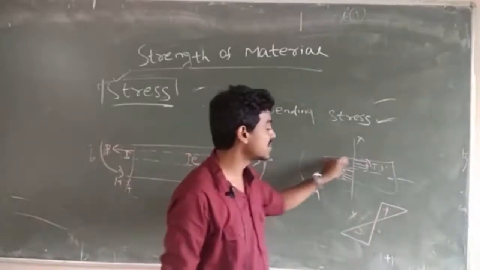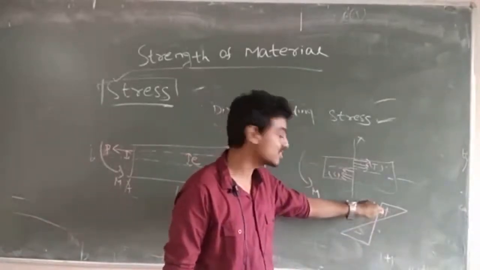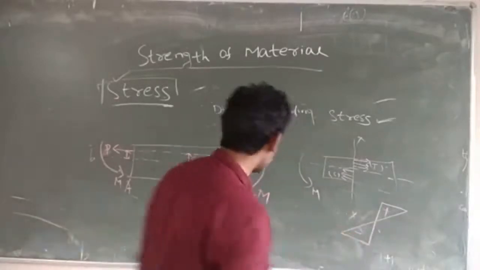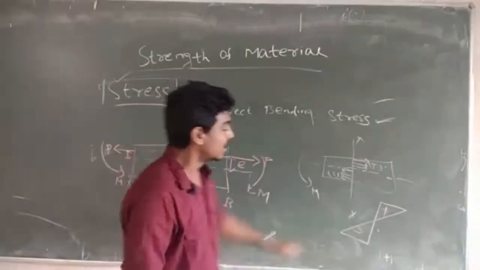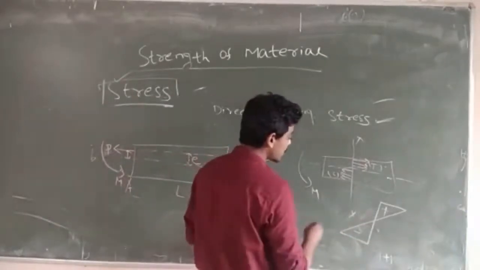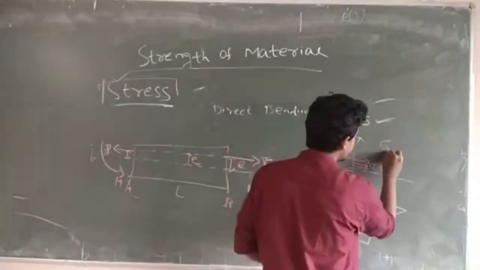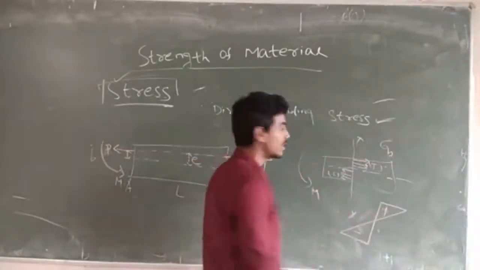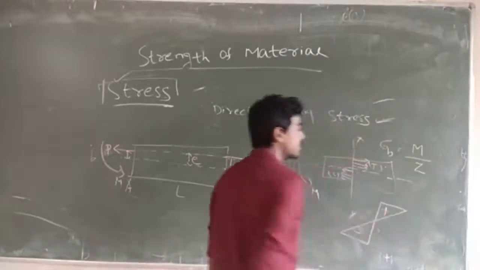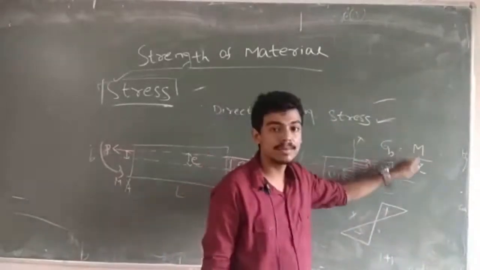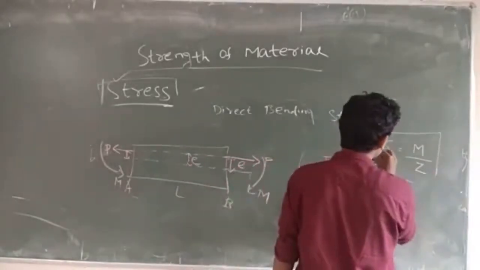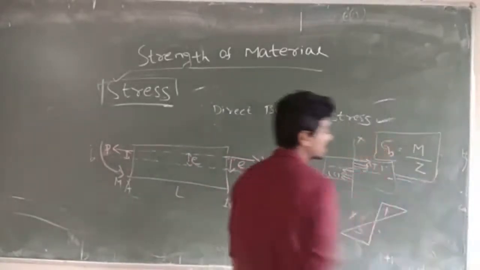Above the central axis it will be positive, that is tension force, and below that is negative. Now you can calculate the stress. Suppose I say sigma b, that is bending stress, equals the bending moment divided by Z. Now the question will arise, what is Z?